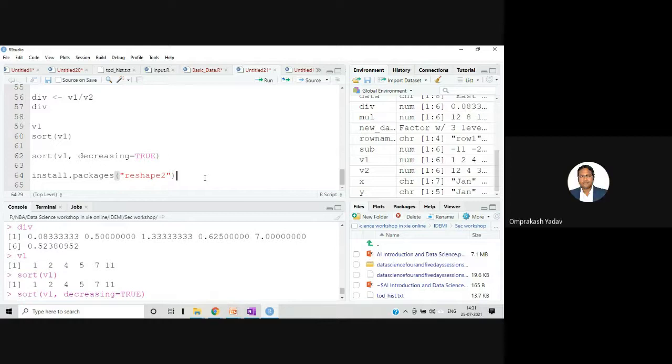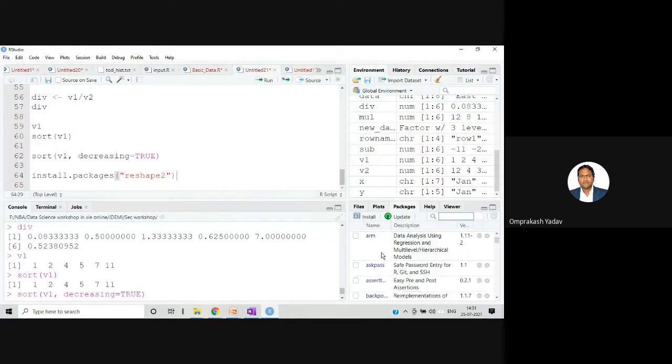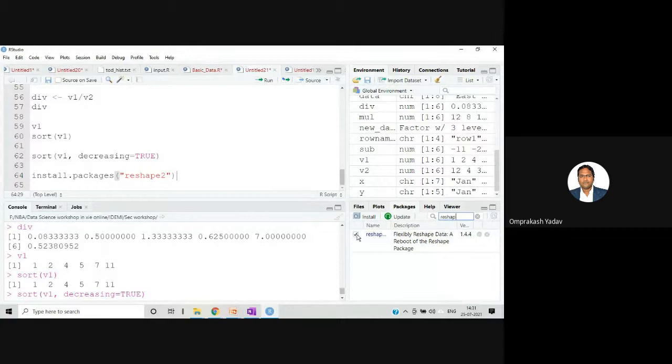There is one more option. If, for example, you keep on practicing and install many packages, you can click over here and always check whether that package is there or not. Here the list of all the packages will be there. There is a search option here, so you can check, like, reshape. The moment I have written a few characters, it has come, right? If I want to load this particular package in my program, I can just click on that checkbox, and this will be loaded to my program.